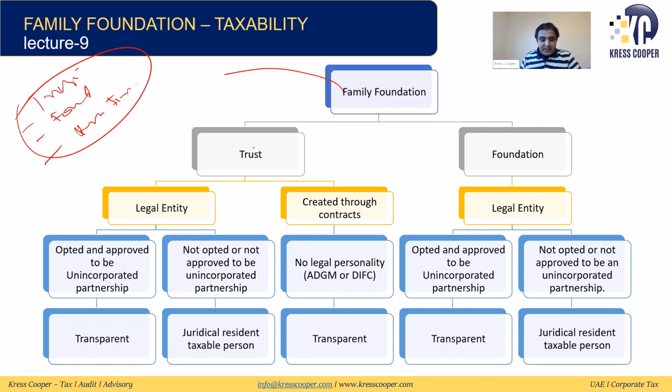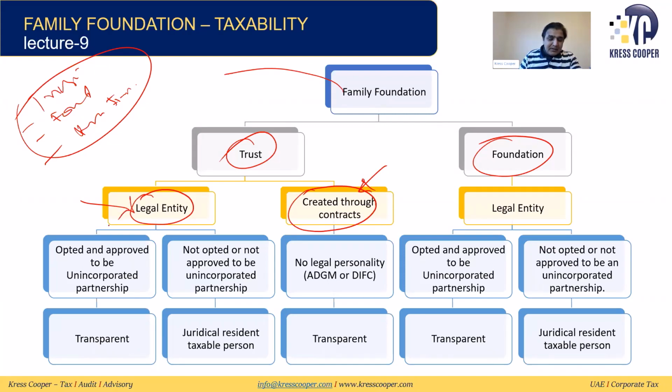So a family foundation can include a trust, and it can be a foundation as well. For the trust, there are 2 possibilities. The trust has been created as a legal entity, or it has been created through a contract. If it has been created through a contract, there is no legal personality.